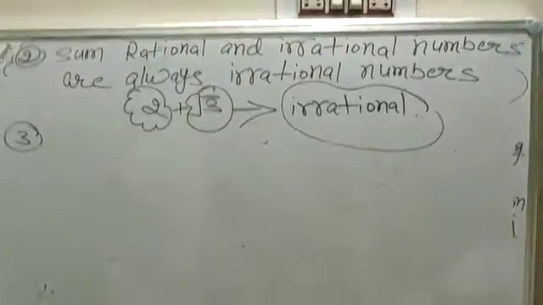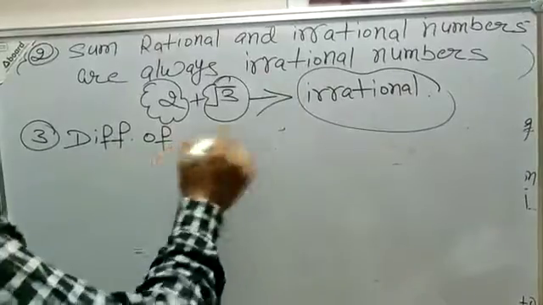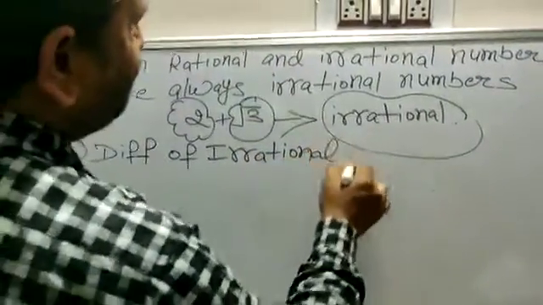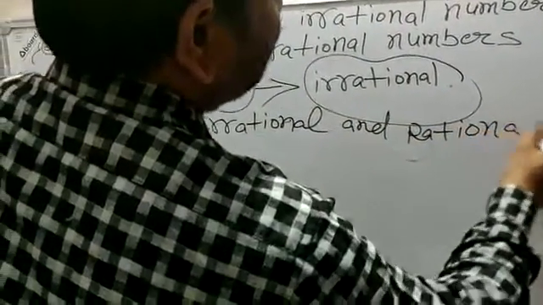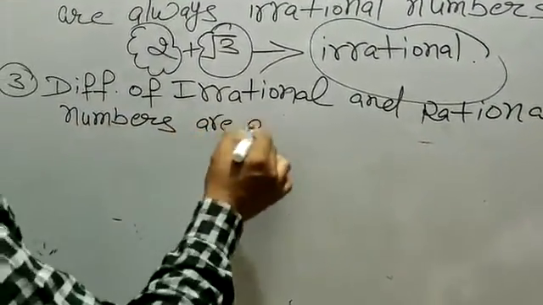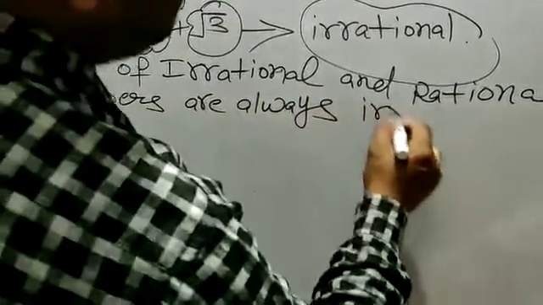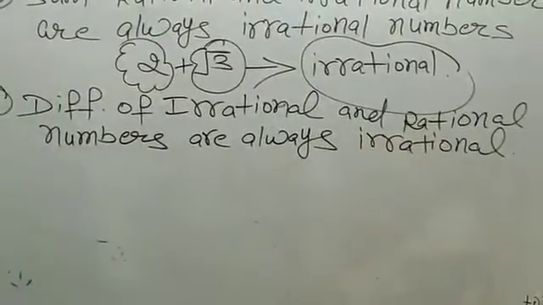Number 3: the difference of irrational and rational numbers is always irrational.